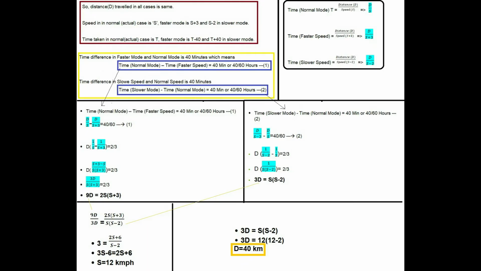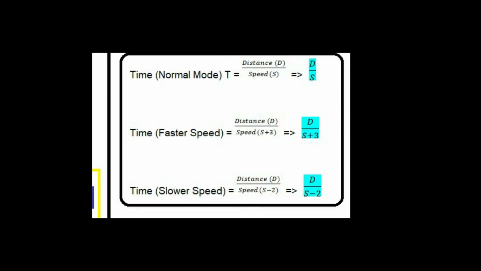So if I go back to the sheet of calculation, we will now take this portion of calculations where I am going to show you the time taken in each case. Actually, the time taken is t, t minus 40 and t plus 40, but if we go by the formula, if speed is equal to distance by time, time will be equal to distance by speed.